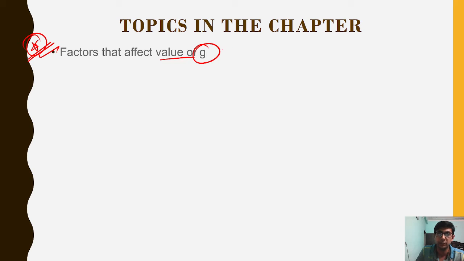Okay, because I have already told you that questions were asked on gravitation in different competitive exams, like CDS and NEET, IIT, all these exams. So they will ask the question on this topic: if we are at the pole of our Earth, how is the value of g increased or decreased? What will happen to the value of g if we are at the equator? Is it increased or decreased?